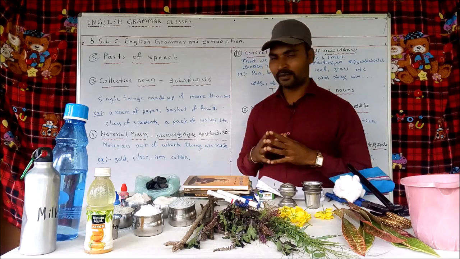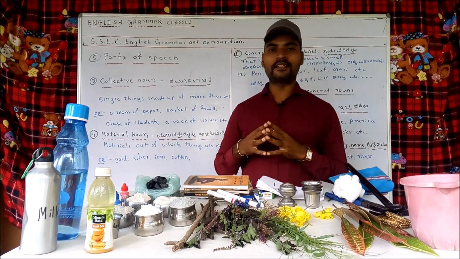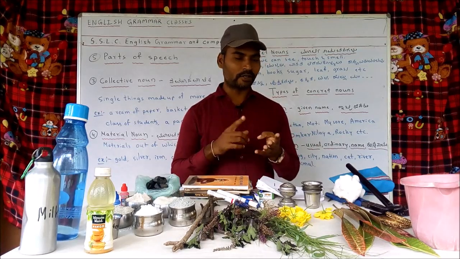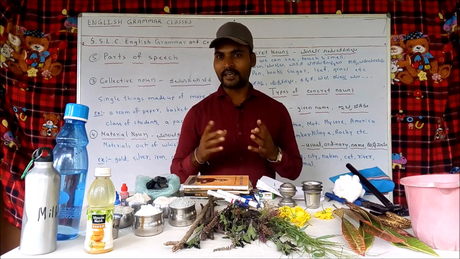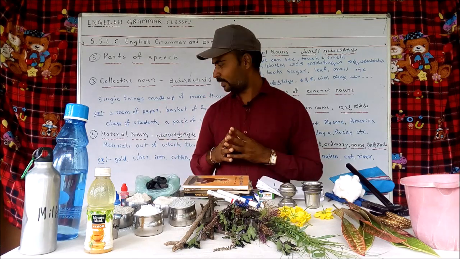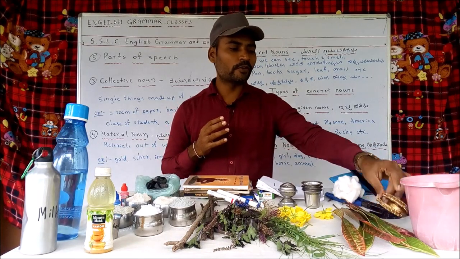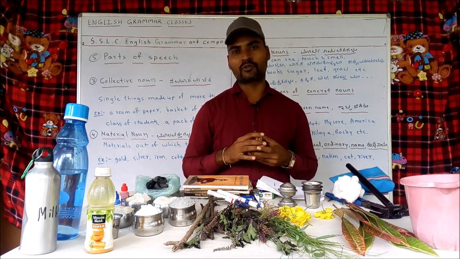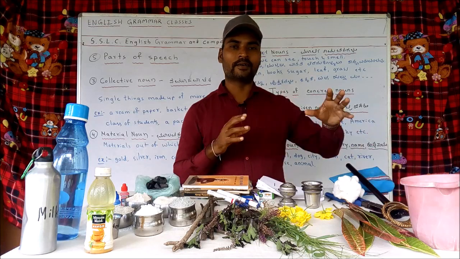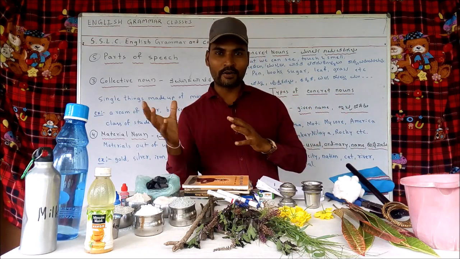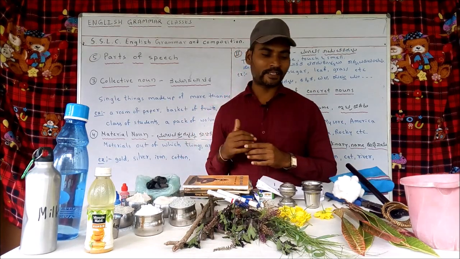Then material noun. Material noun means materials out of which things are made. For example, gold, iron, silver, cotton, etc. Now let's look a little deeper. Gold. Out of gold, what do we prepare? We prepare bangles, ornaments, nose ring, this, that. The origin, the raw material of all these ornaments is gold. So that gold is material noun.